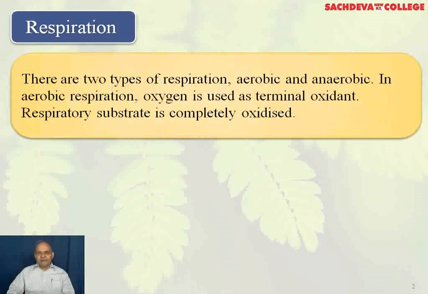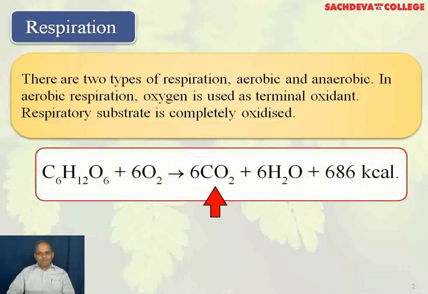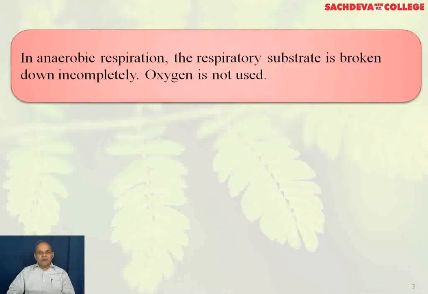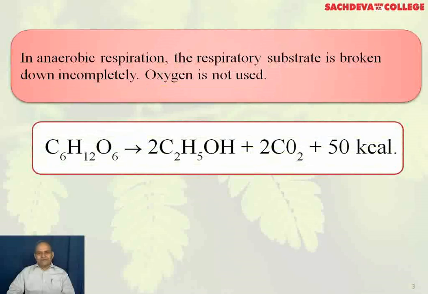In aerobic respiration, oxygen is used as terminal oxidant. Respiratory substrate is completely oxidized, and this you can see by this equation that carbohydrate in presence of oxygen is completely oxidized to carbon dioxide and water and more energy. In anaerobic respiration, the respiratory substrate is broken down incompletely and oxygen is not used. And you can see here the carbohydrate is incompletely oxidized to ethyl alcohol and carbon dioxide, less amount and less energy.